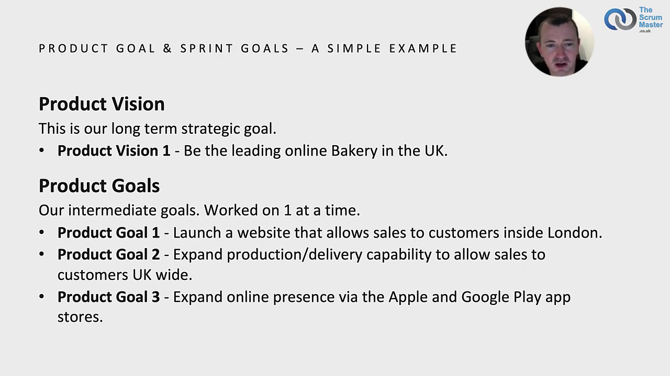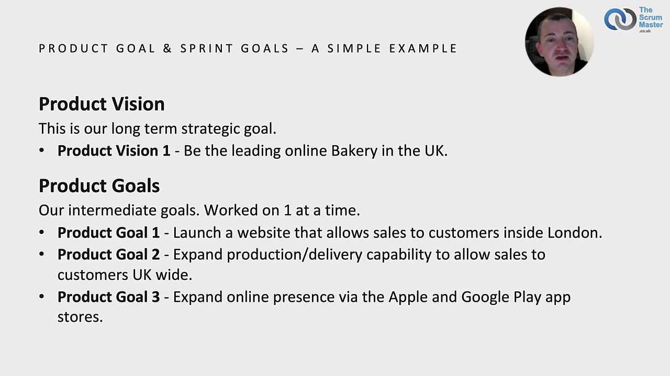Firstly, our product goals. These are our intermediate goals, which will advance us towards the product vision. We will work on these in sequence, one at a time. The product goals beyond the current one are ideas only until the current product goal is fulfilled or discarded. They may change before or even as we work on them, as we shall see.